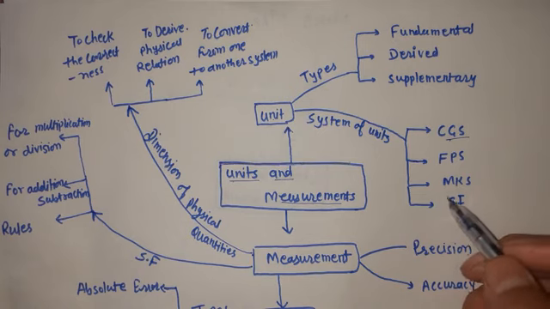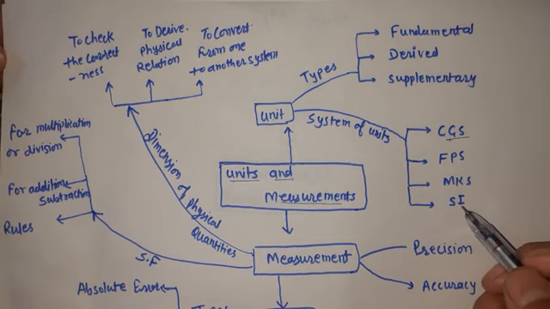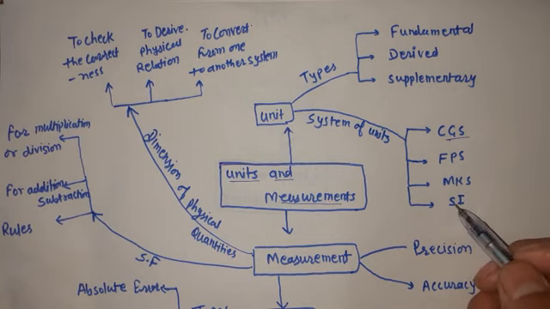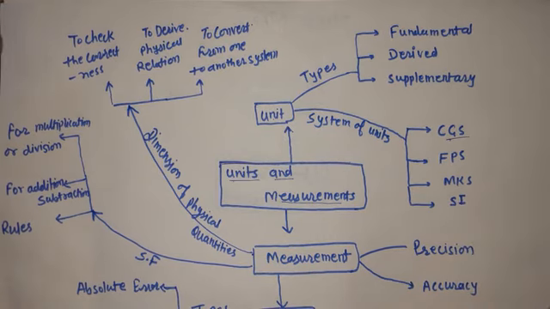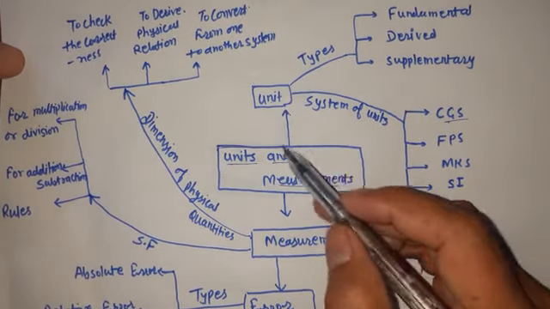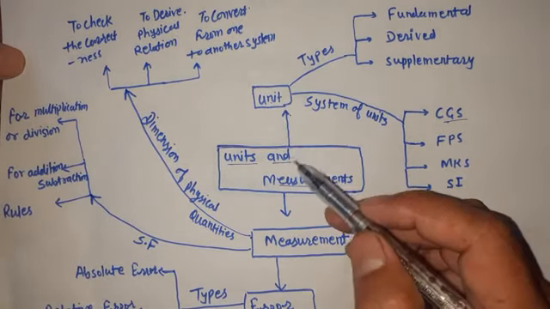SI is also said to be the rational system, because in MKS there were only three, length, mass and time, while in SI there are units for the derived as well as the fundamental quantities. Okay, so this was the main discussion in this chapter regarding the unit.